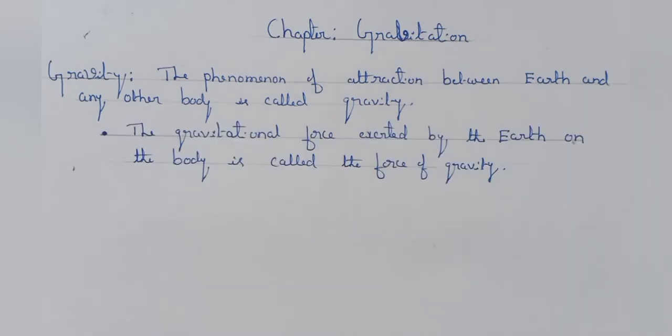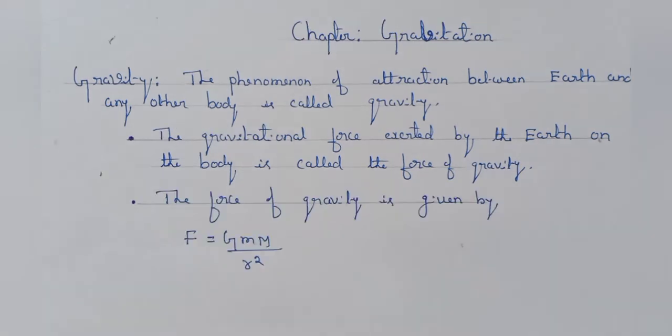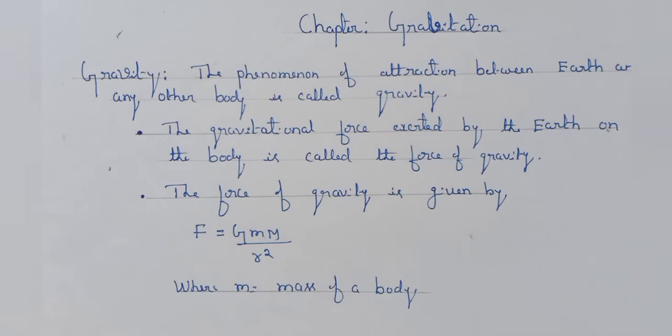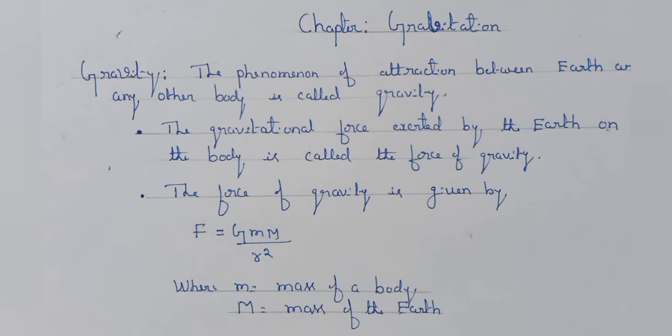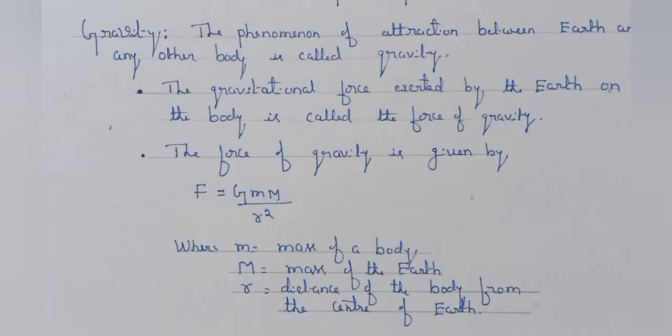The force of gravity is given by F is equal to G into small m into capital M by R squared. Here, small m represents the mass of a body. Capital M represents the mass of the Earth. R represents the distance of the body from the center of the Earth. And F represents the force of gravity.